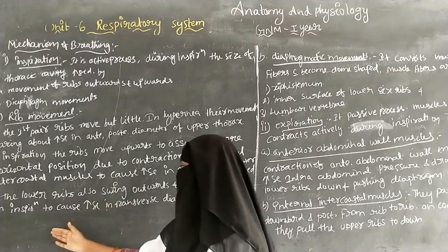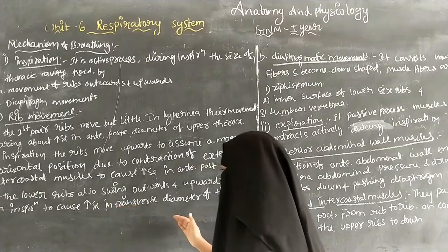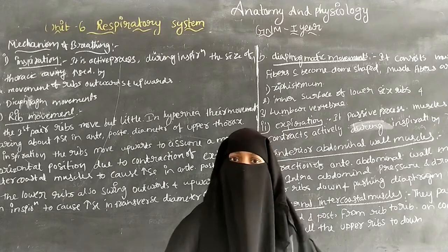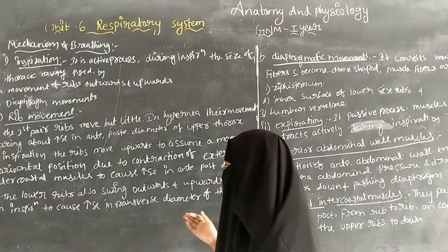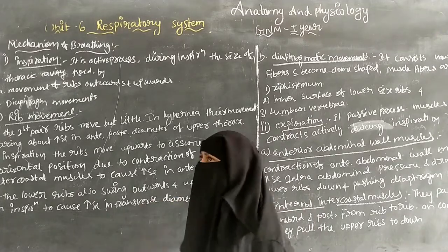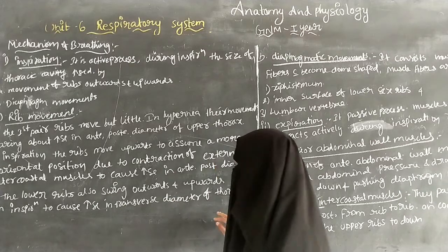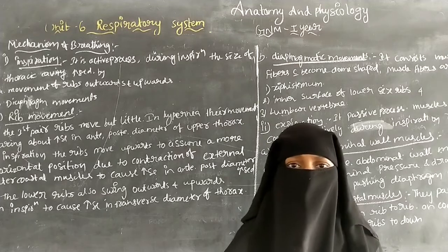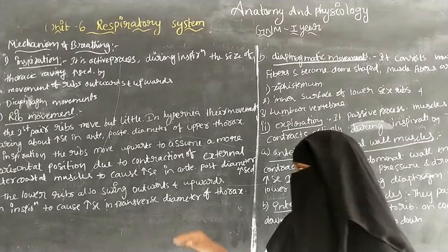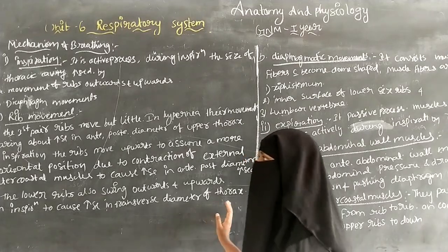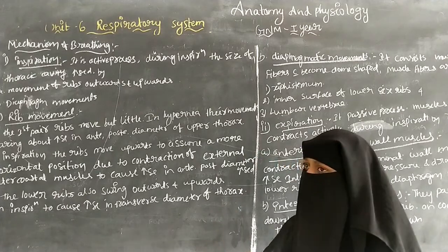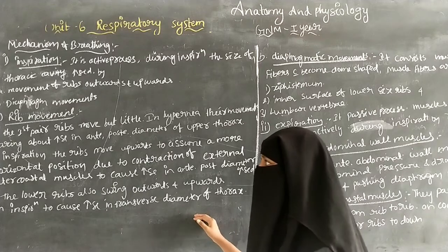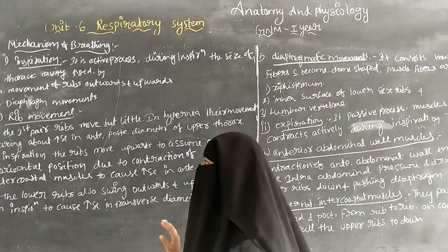This causes an increase in the transverse diameter of the thorax. Because of the movement of the lower ribs, the transverse diameter of the thorax is increased during inspiration. So that is about the rib movement.